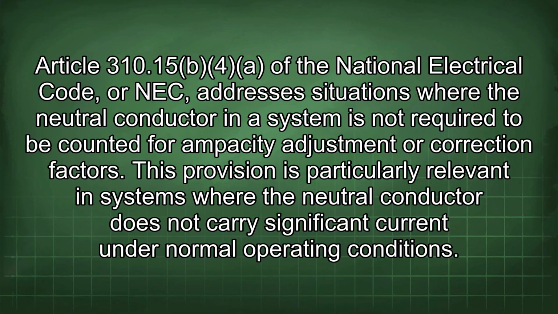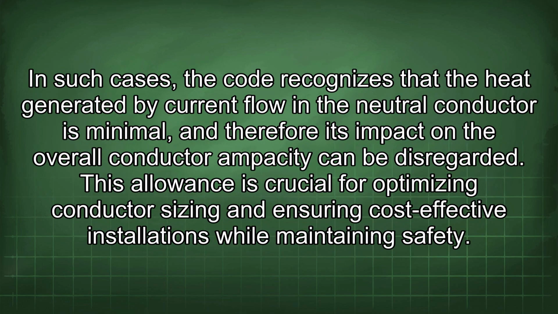Article 310.15(B)(4) of the National Electrical Code, or NEC, addresses situations where the neutral conductor in a system is not required to be counted for ampacity adjustment or correction factors. This provision is particularly relevant in systems where the neutral conductor does not carry significant current under normal operating conditions. In such cases, the code recognizes that the heat generated by current flow in the neutral conductor is minimal, and therefore its impact on the overall conductor ampacity can be disregarded.